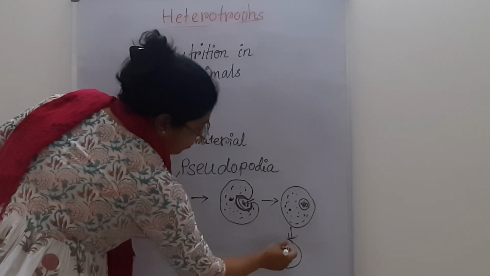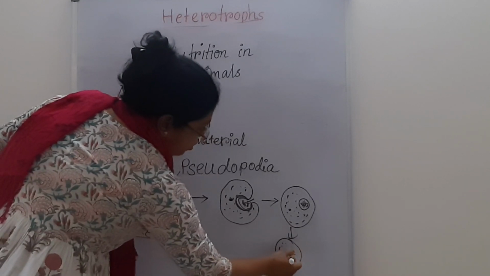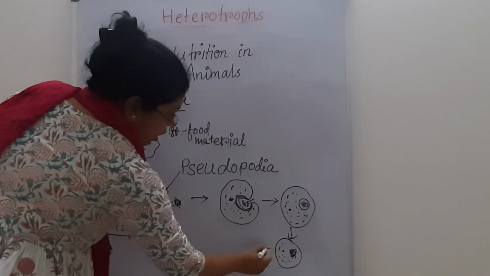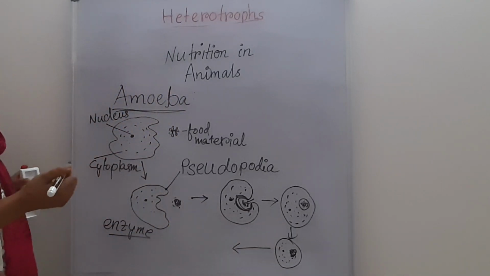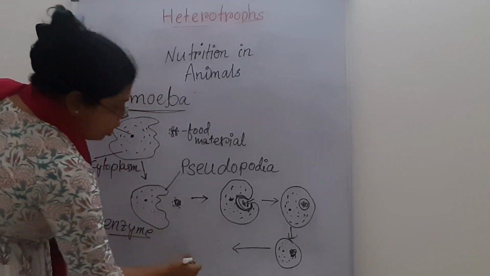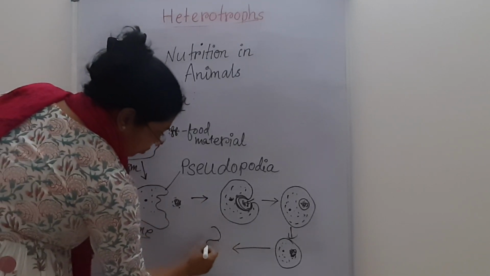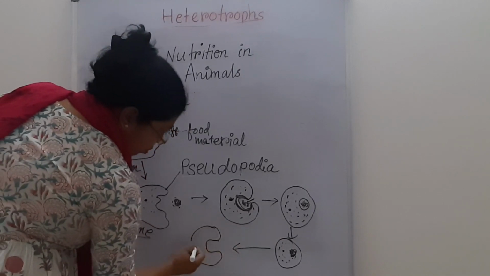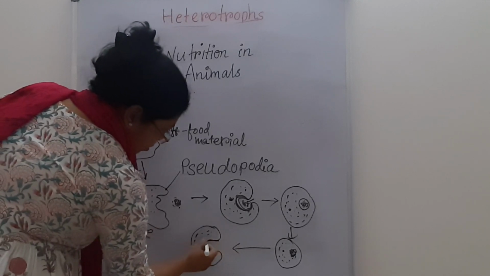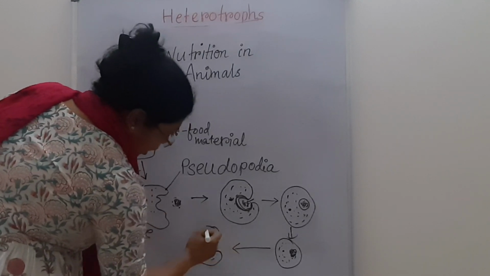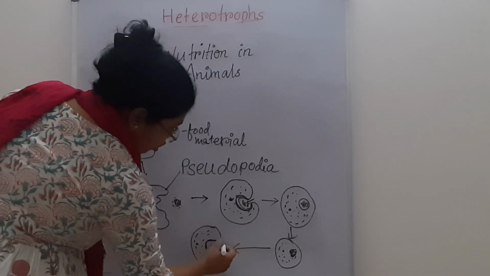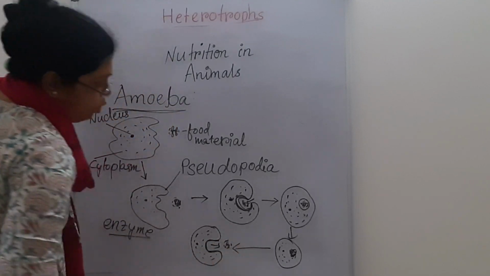The food vacuole breaks down, and the food is digested into a simpler form. The rest, the undigested part of the food, is sent away from the body, and with the help of the pseudopodia they can throw out the undigested food material.